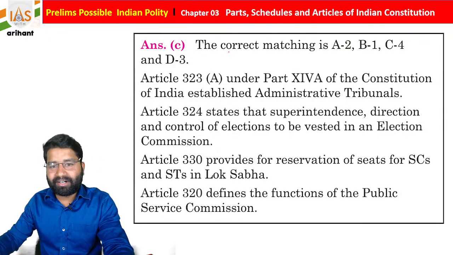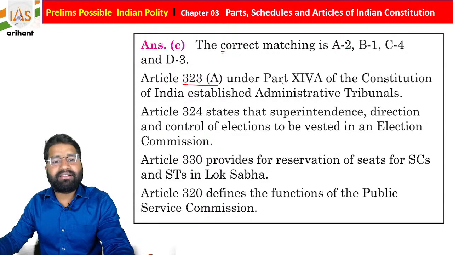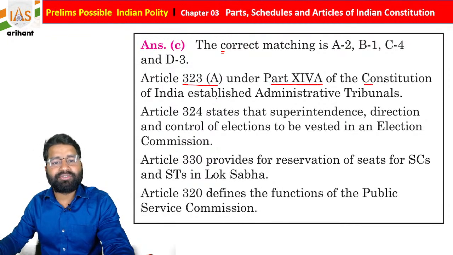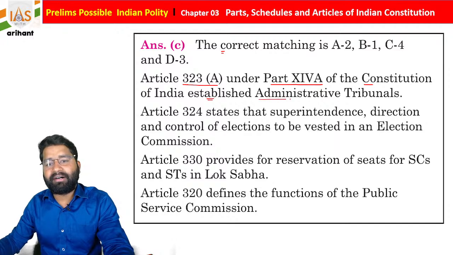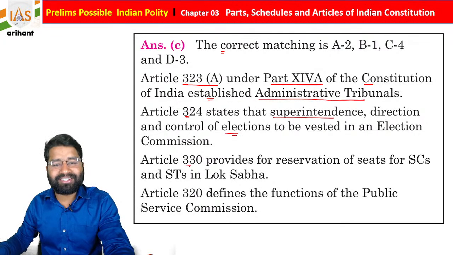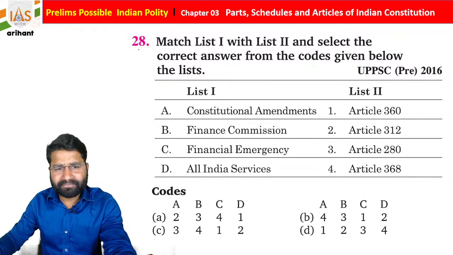Okay, so the correct match, as I already told you: Article 323 clause A is about Part 14A of the Constitution that establishes the administrative tribunals. 324 states that superintendence, direction and control of elections are vested in the Election Commission. 330 provides for reservation of seats for scheduled caste and scheduled tribe in the Lok Sabha. 320 is about the Public Service Commission, students. Getting it? Now see the next question.